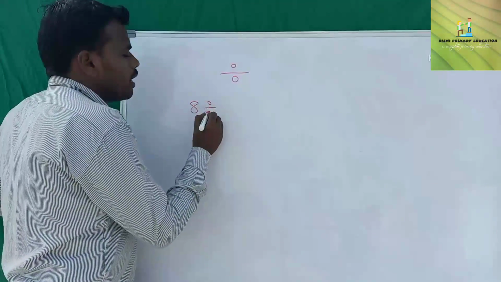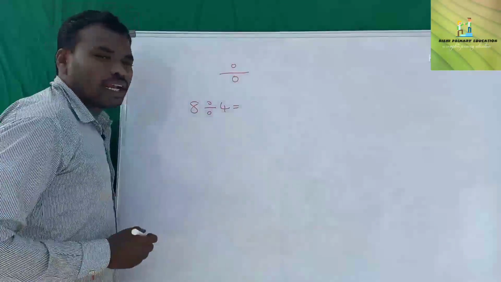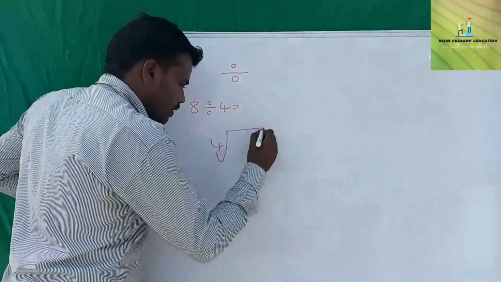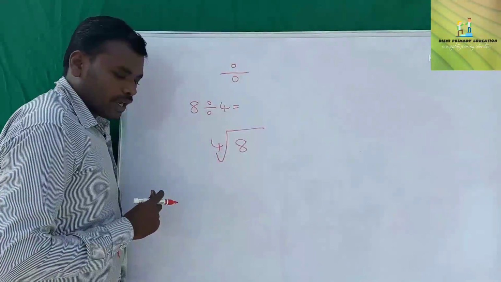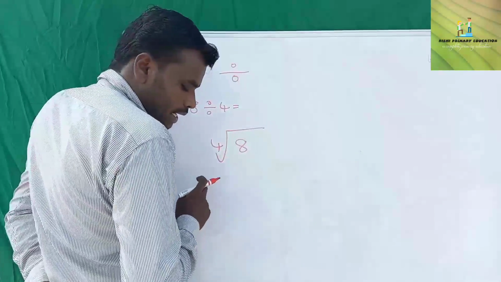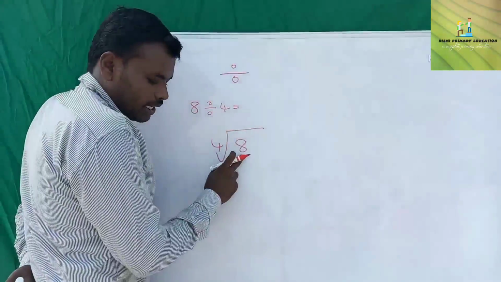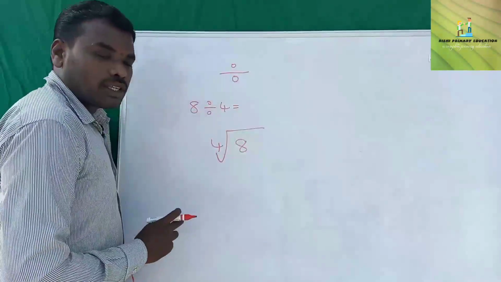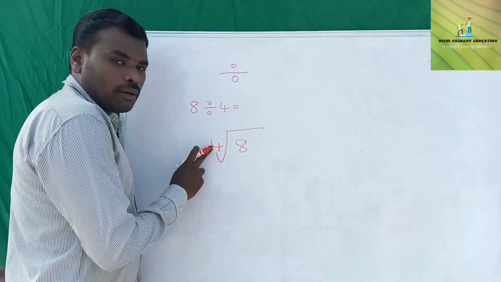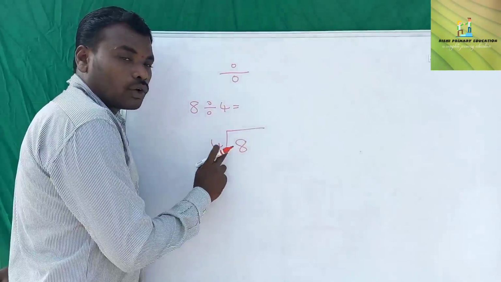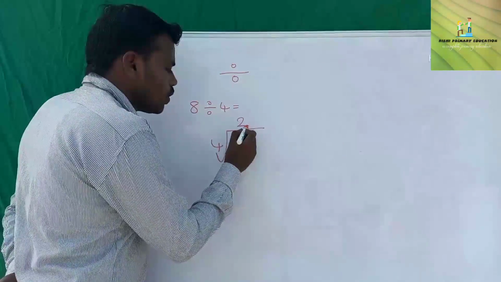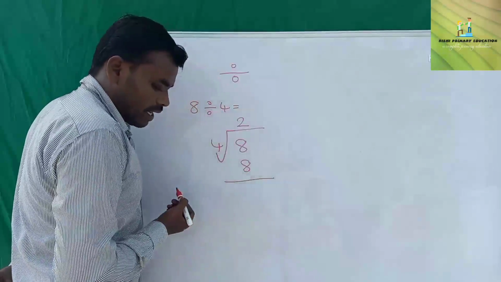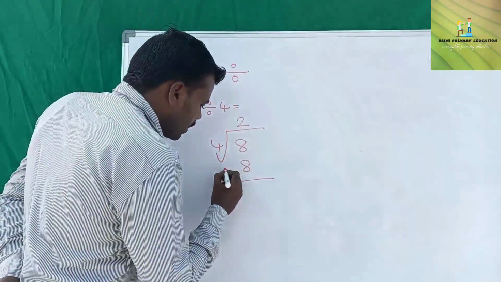8 divided by 4 is equal to, we already know about this in previous classes, so we are just doing this one. 4 divided by 8, and here 4 is a divisor and this is a dividend. Here we write the quotient and the remainder we write here. So see here, in the 4 table, where is 8? 4 1s are 4, 4 2s are 8. So we write here 2 and 4 2s are 8 right below this dividend, and we are doing subtraction.